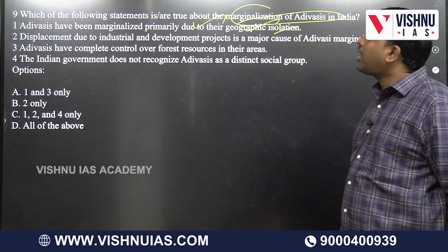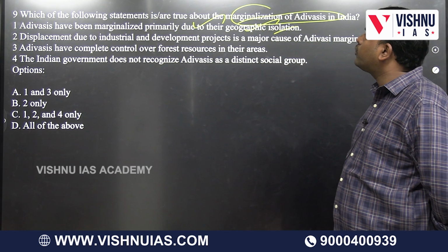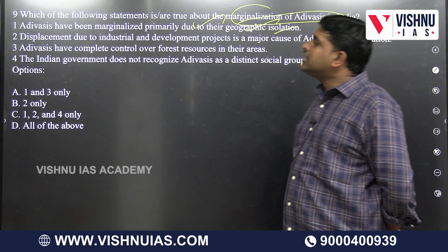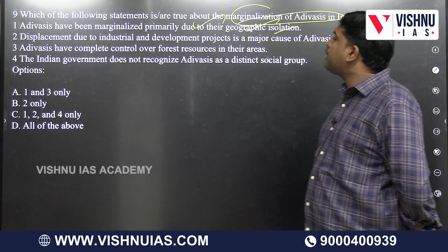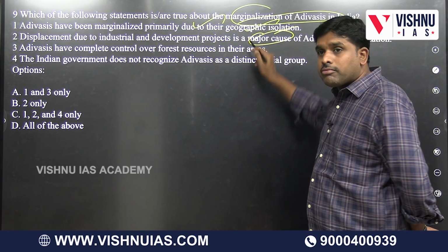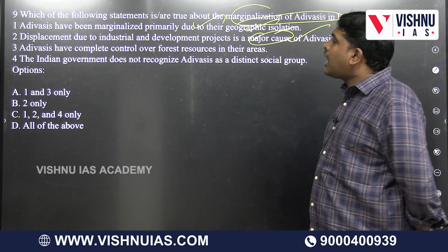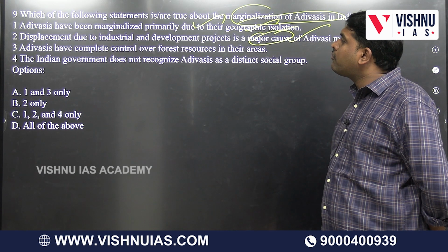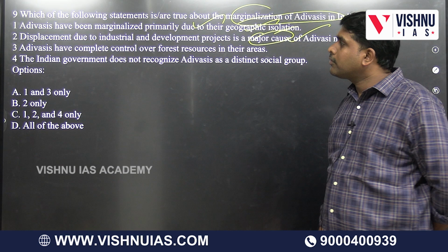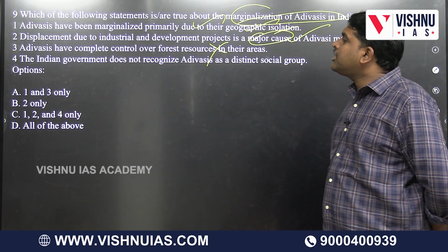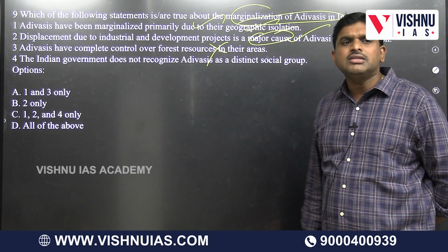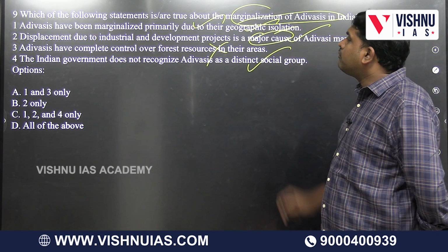Okay, we will see. Displacement due to industrial and development projects is a major cause of Adivasi marginalization. Major cause. Correct. Adivasis have complete control over forest resources in their areas. Yes or no? The Indian government does not recognize Adivasis as a distinct social group. We recognize them, which is the reason we give ST status. We will see the solution.